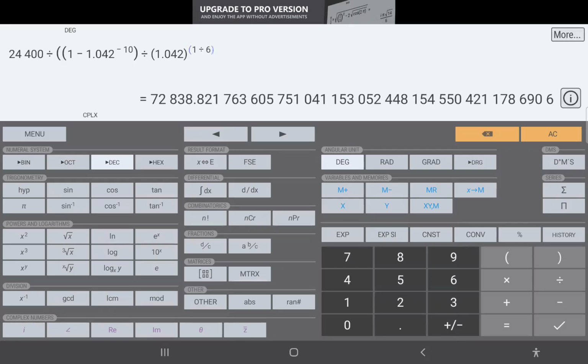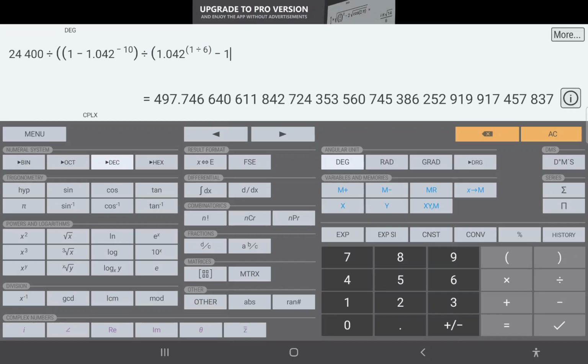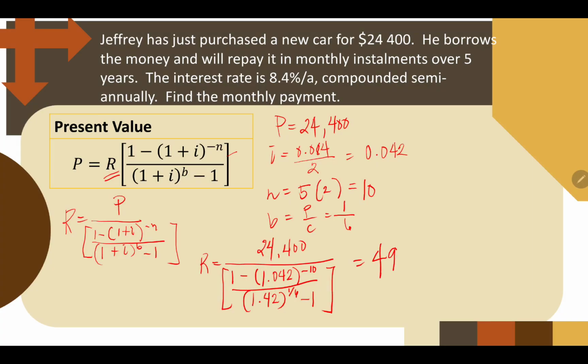Ito kailangan ulit natin siyang i-group. Minus 1. Kasi may minus 1 pa tayo. So, the answer will be 497.75. That will be the monthly payment. No? For how many years? That's 5 years. So, yeah. I hope you get this one clearly.